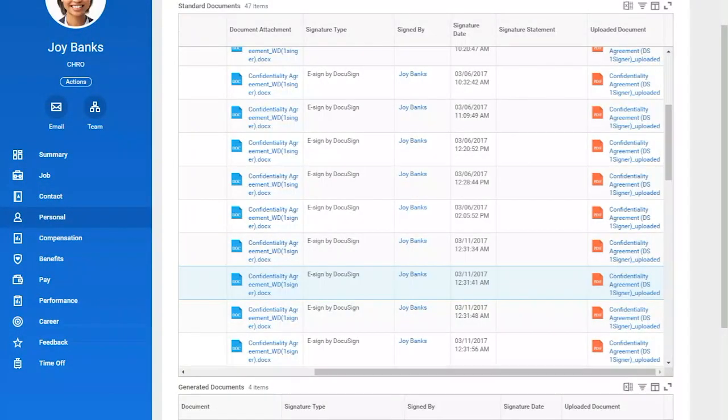So that is the workflow. And now let's go take a look at what it took to set that up.